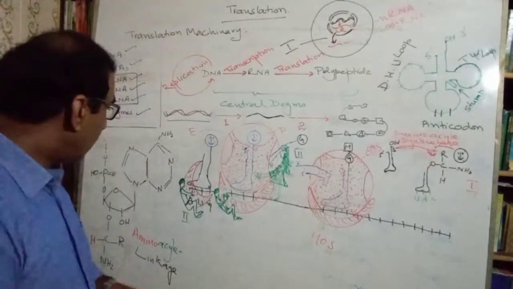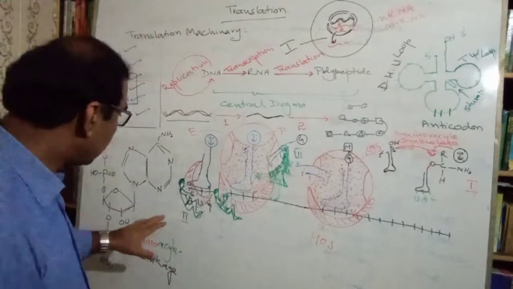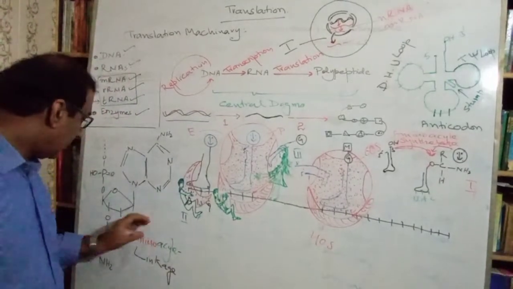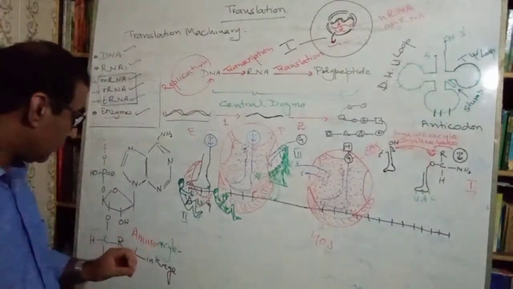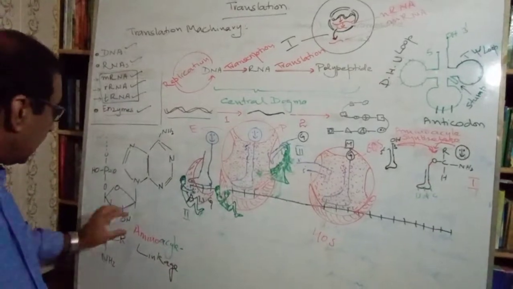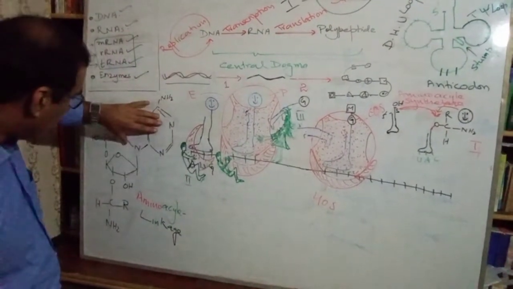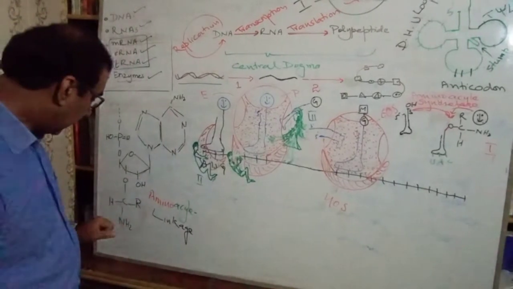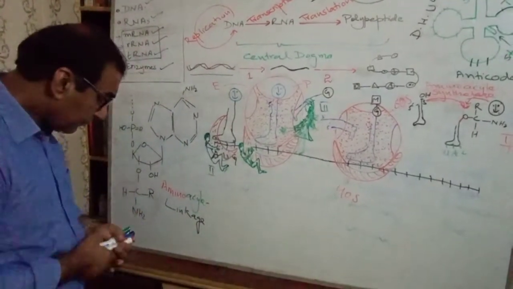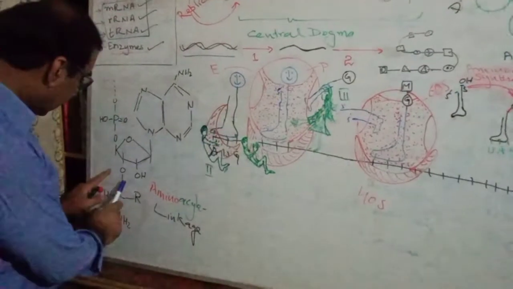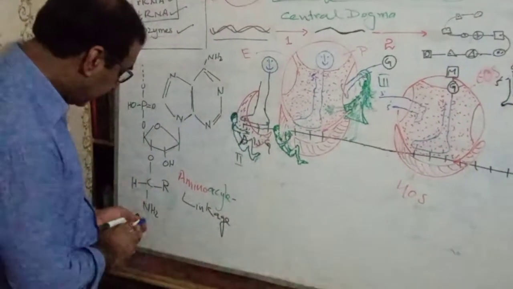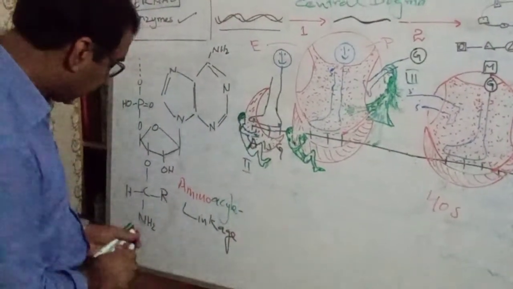Now let us understand how the transfer RNA molecule combines with an amino acid. Here is what I've tried to show you.